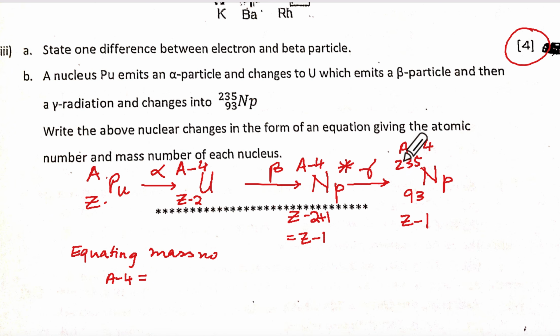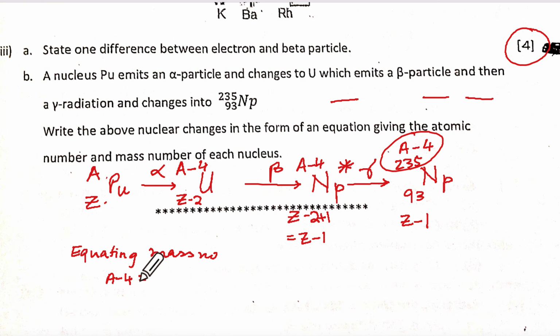We are saying A minus 4 is this, so we are only equating. When you take the sum of the mass number here equal to the sum of the mass number there, that's when it is like a fission, or when you are showing different particles; that's the time we say it's conserved. But here this is equal to this, no? So equating is good enough.